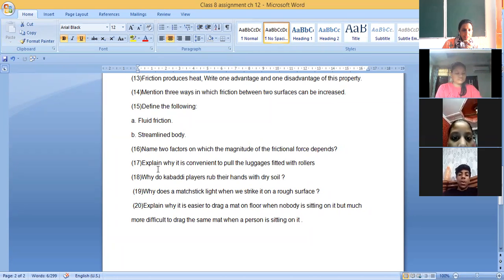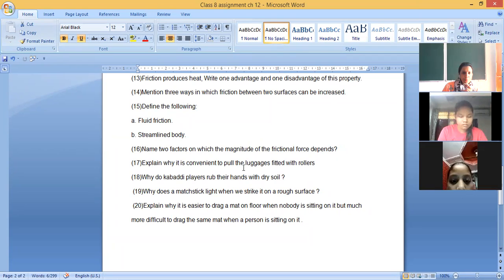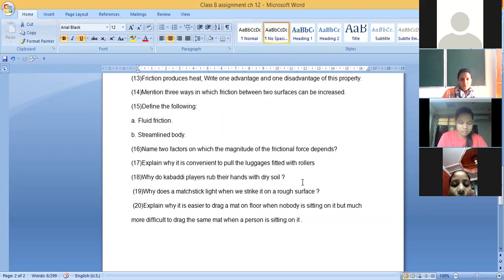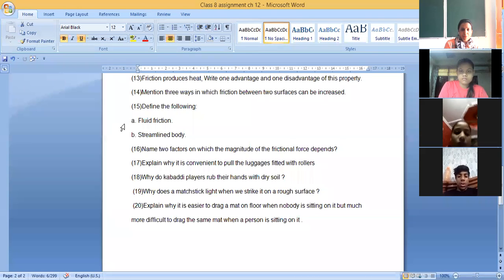Okay. Next, explain why it is convenient to pull luggage fitted with rollers. Ananya Kahara. Ma'am, rolling reduces the friction. It is always easier to roll than to slide a body over another. That is the reason it is convenient to pull the luggage fitted with rollers. Rolling friction is less, so it is much more convenient to roll the luggage as compared to sliding.